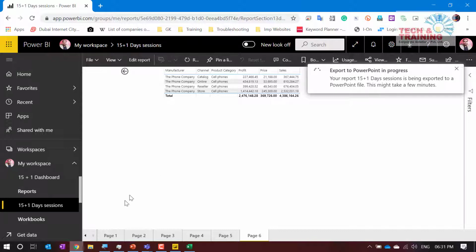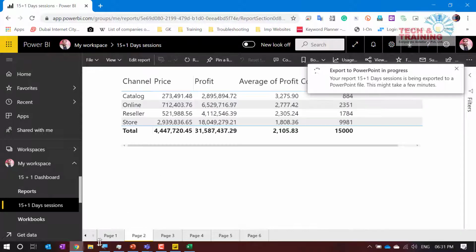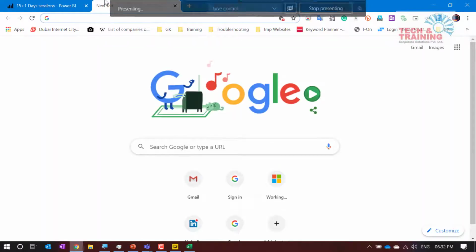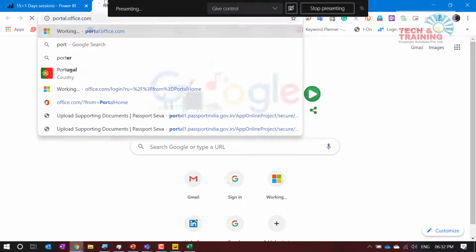If you are expecting that, it will take the snapshot of each of these pages and put it in the slides. Then when we talk about file, here we have a lot of things like embed in SharePoint Online. So if you remember, on day one, we did talk about SharePoint. Yeah. So let me talk about our portal.office.com.